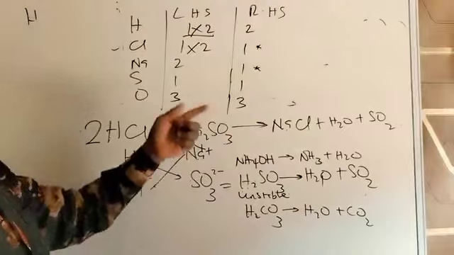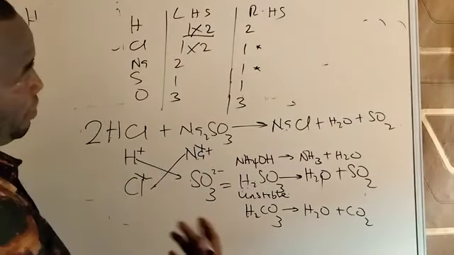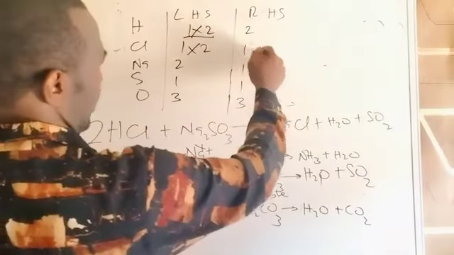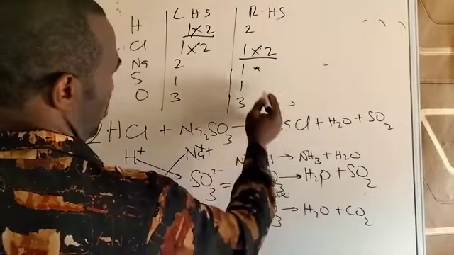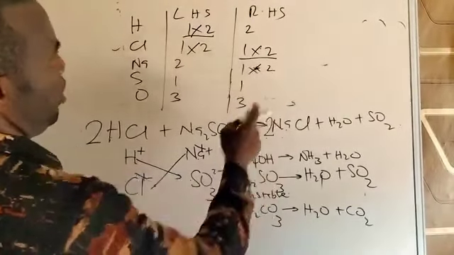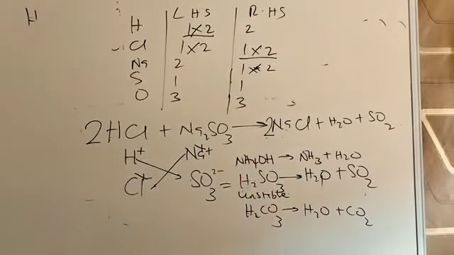So I can start with any of them. So maybe I can start with chlorine, multiply this side by 2 again. Product side, put 2. And that will affect sodium, so now it also becomes 2. So by so doing, the whole equation is balanced. These are easy things to do.